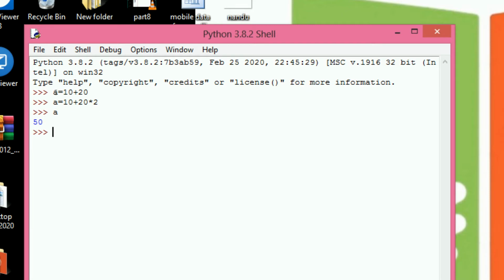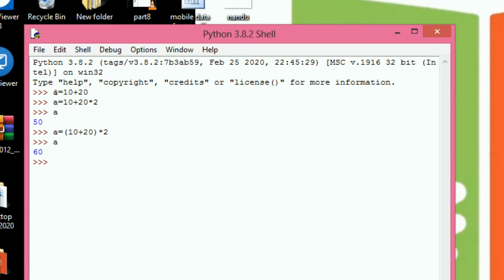The highest precedence goes to parenthesis. Now I am giving a equals (10 plus 20) into 2. In this case, first the addition is performed. Why? Because the addition is in parenthesis. After that, the 30 is multiplied by 2. So now a value equals 60.